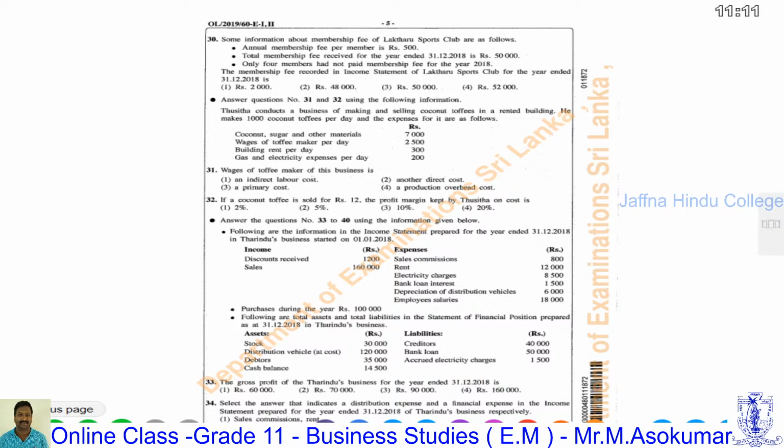Everybody. Last class we discussed the past paper questions of 2018 in the area of the profit and loss statement and financial position statement. That means preparing the financial statements with adjustments. We saw the MCQ questions and the last part, two questions. The last question also we discussed in the last class.